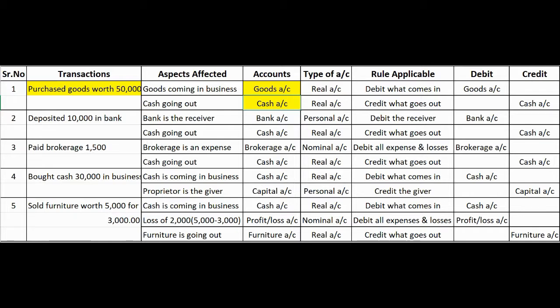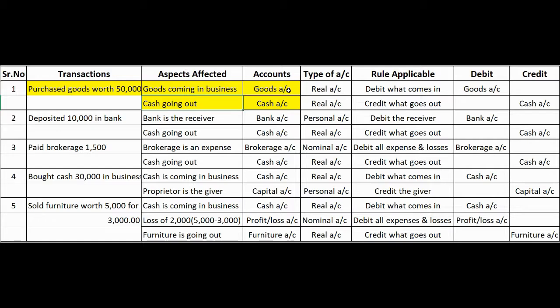So the two aspects that can be affected will be goods and cash. For goods account, because goods are coming in the business, and cash because cash is going out of the business. Now, let's see the type of account.